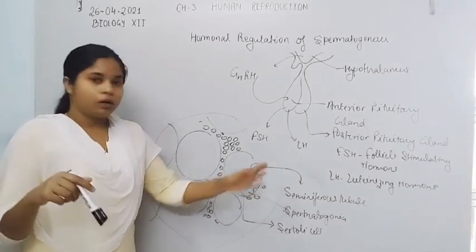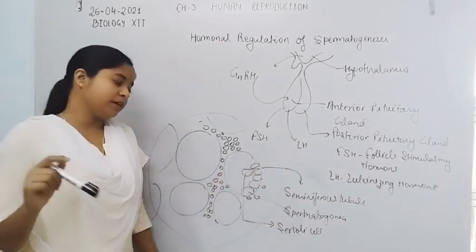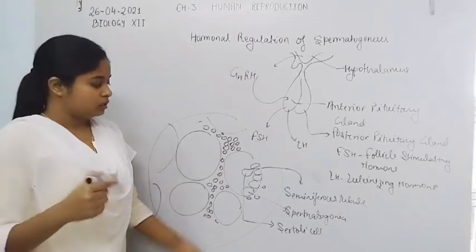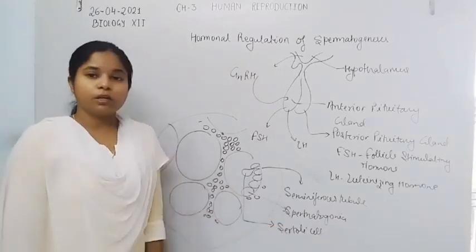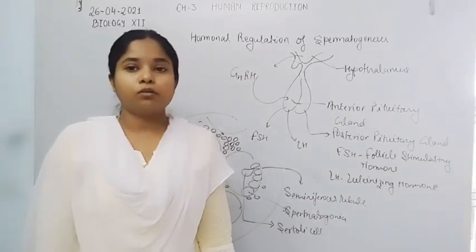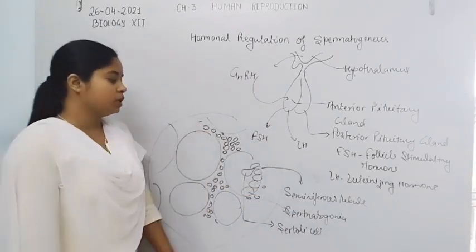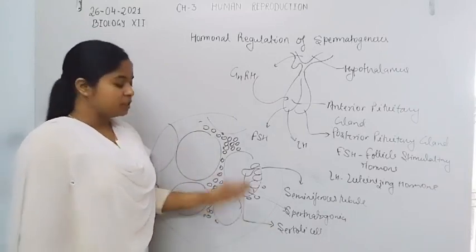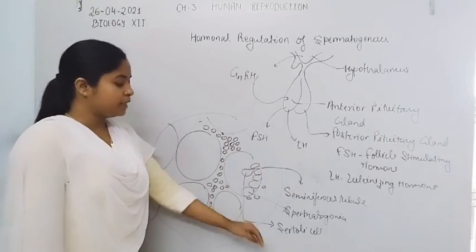Both of these cells have a significant role in the spermatogenesis process. The spermatogonia undergo mitosis and then meiosis to form the spermatozoa inside the seminiferous tubule. They attach to, or are embedded in, the Sertoli cell.